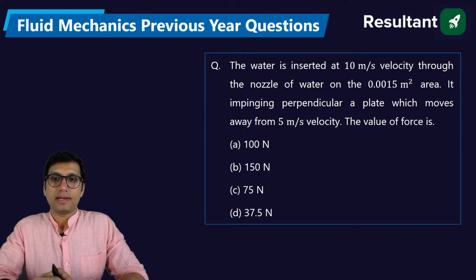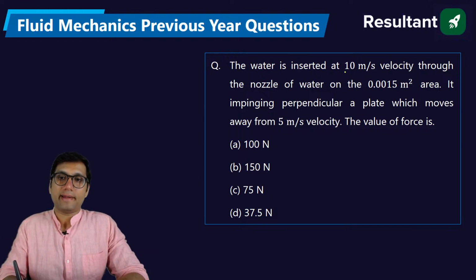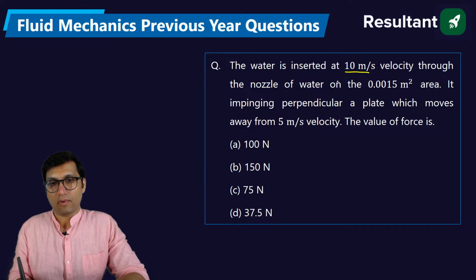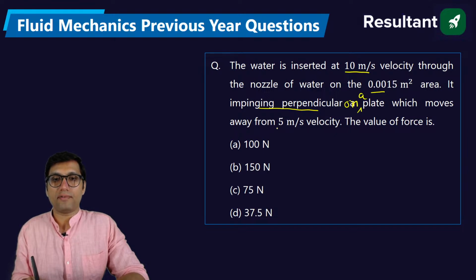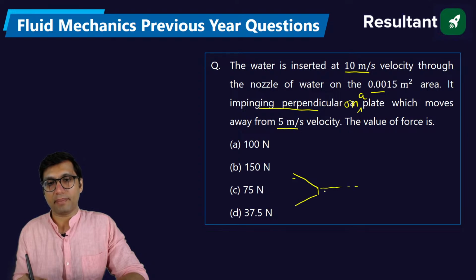The water is ejected at 10 meter per second velocity through a nozzle of area 0.015 meter square. It impinges perpendicular on a plate which moves away at 5 meter velocity. So basically what is happening here is that we have a nozzle, and from that nozzle the jet is coming and falling on a plate, and that plate is lying perpendicular.